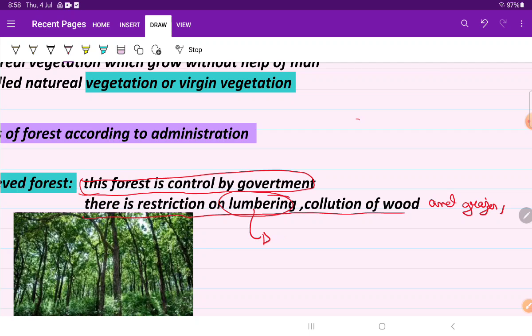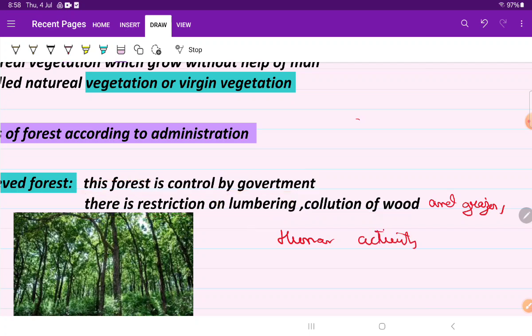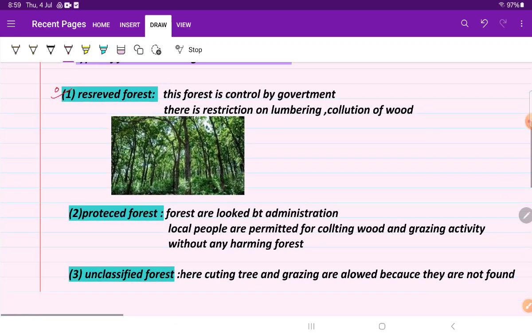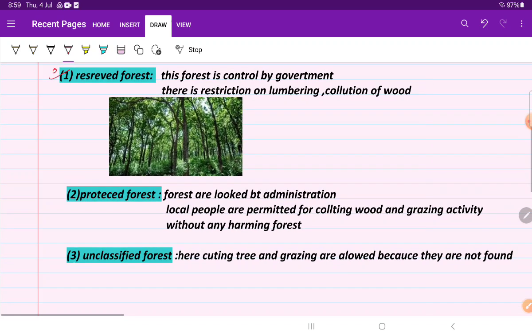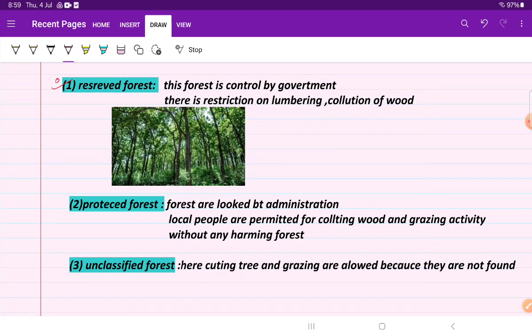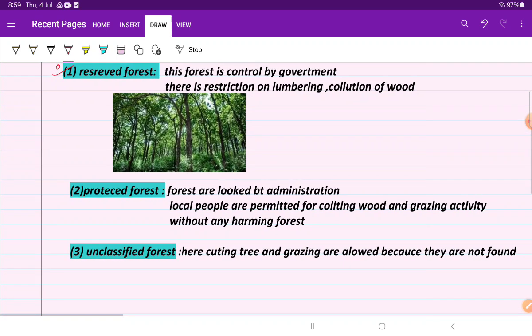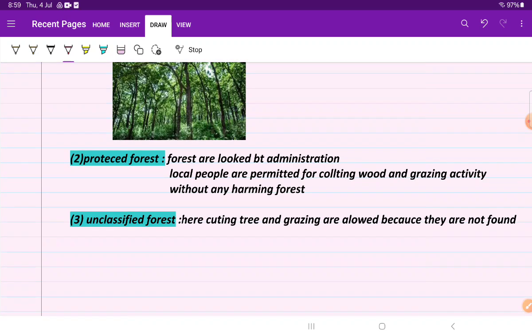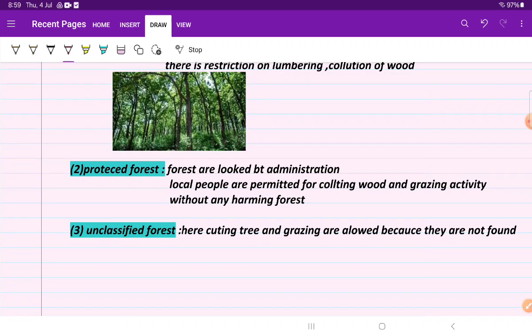Lumbering means human activity, that is, there is a ban on human activity. No one can enter this forest and harm the nature. You might know that there are some restrictions in natural forests, national forests or biosphere reserves, etc. So that is protection. They are made for the protection of the forest only.